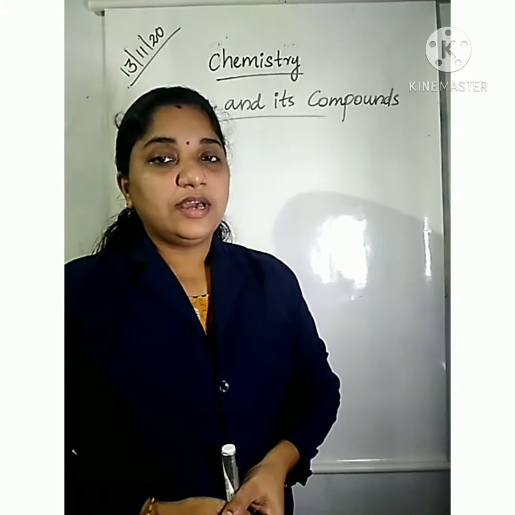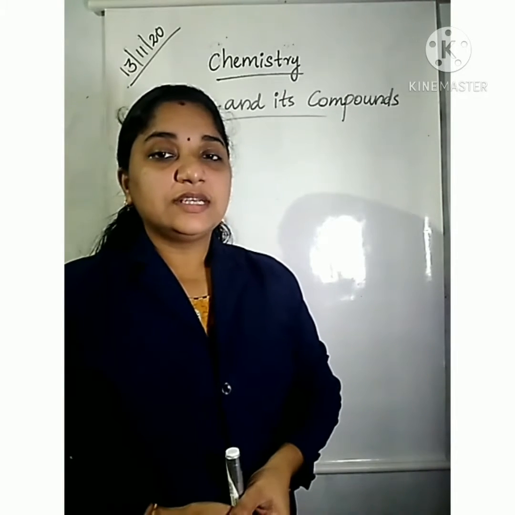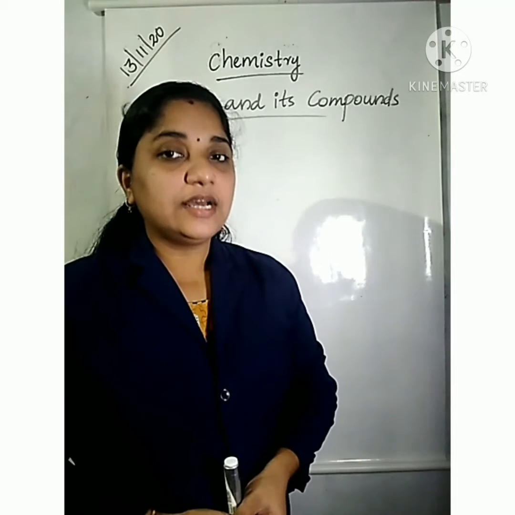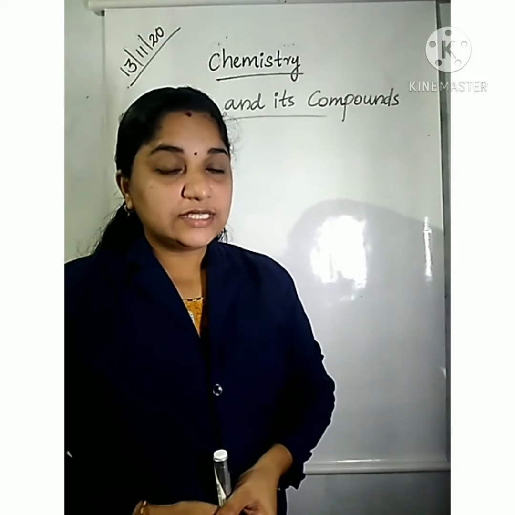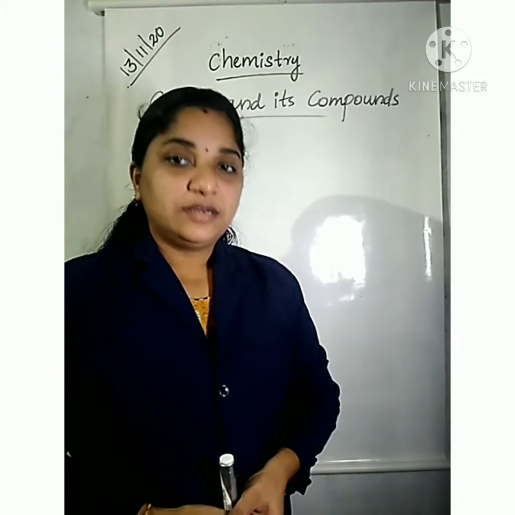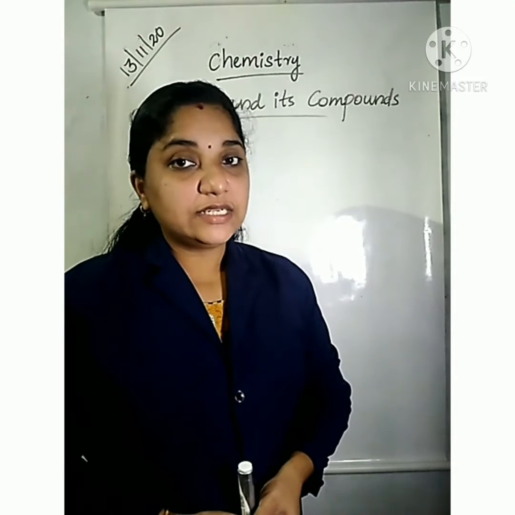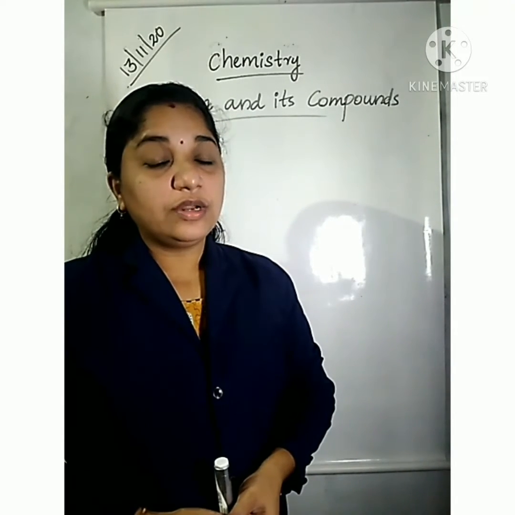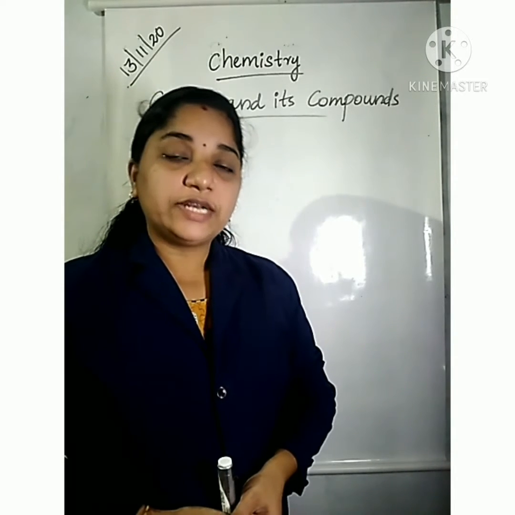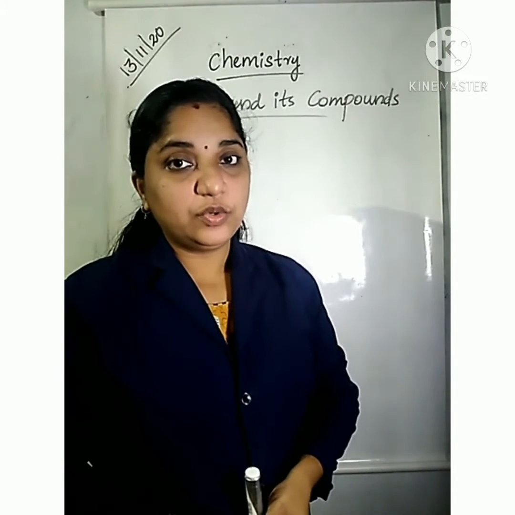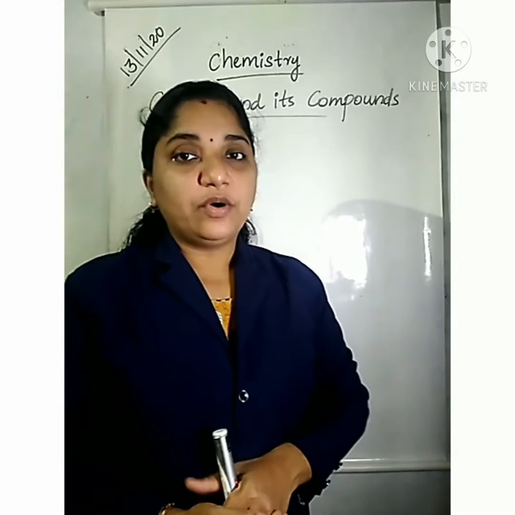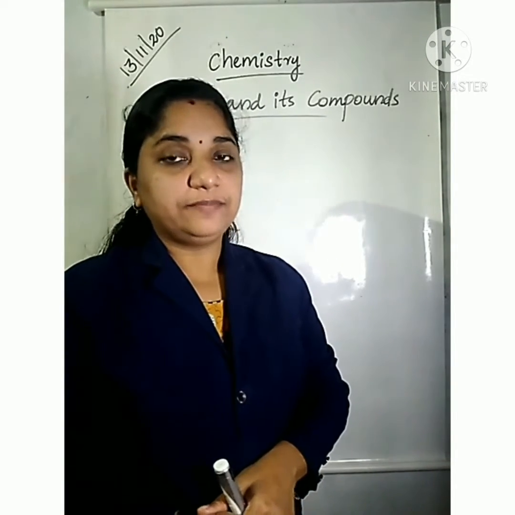Ionic bonds are very strong because they are the bonds between positive and negative ions. The force of attraction between the ions is very high. That is why their melting point and boiling point are very high.